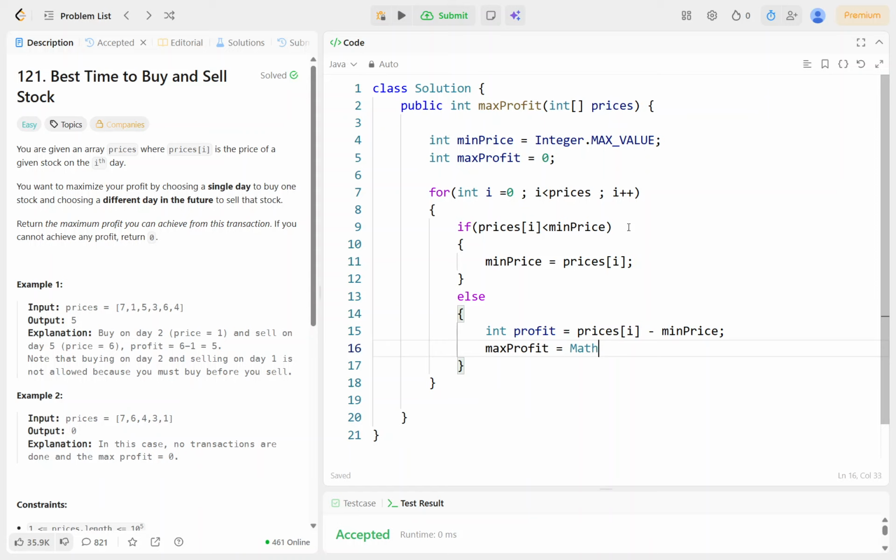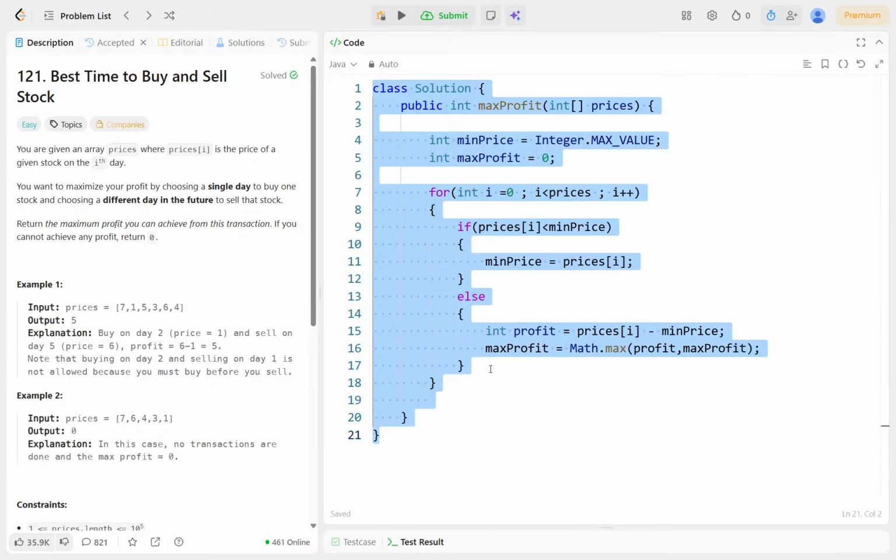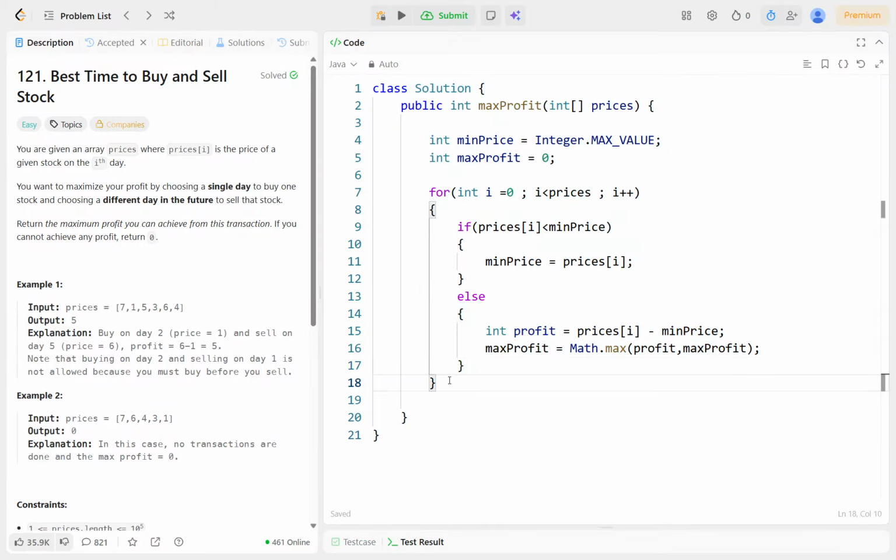Then max profit equals Math.max function, and inside that we will be passing both things, profit and max profit. Whichever is the maximum profit, we will just return it here.